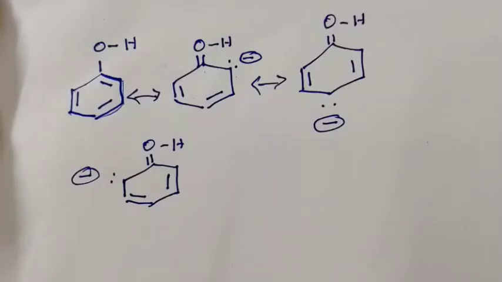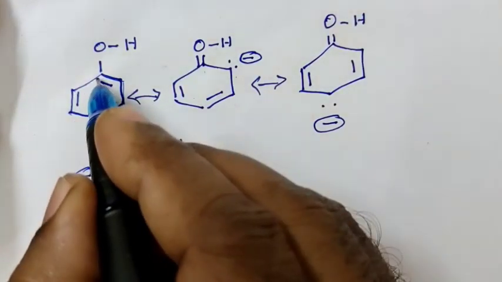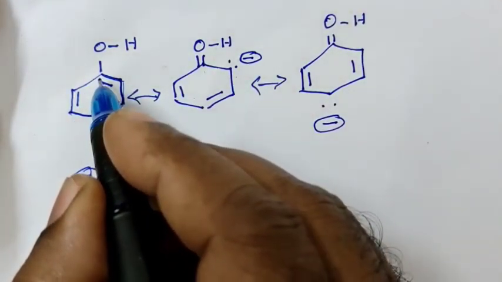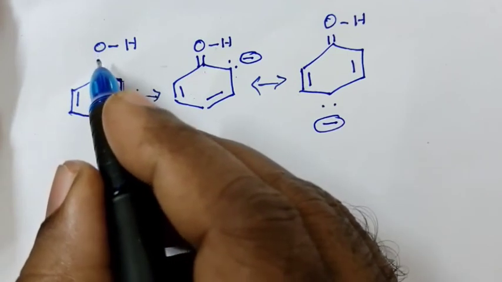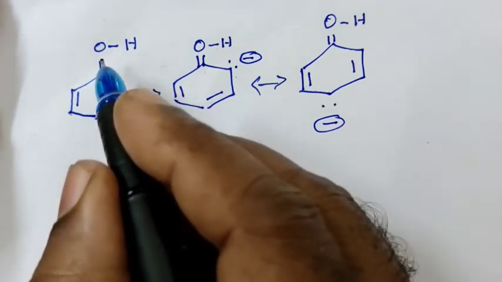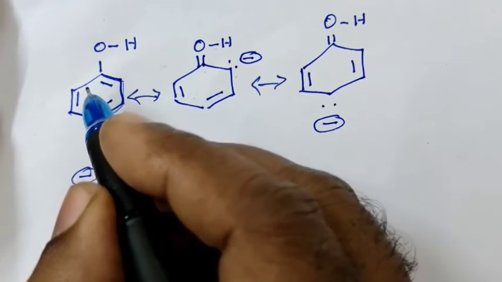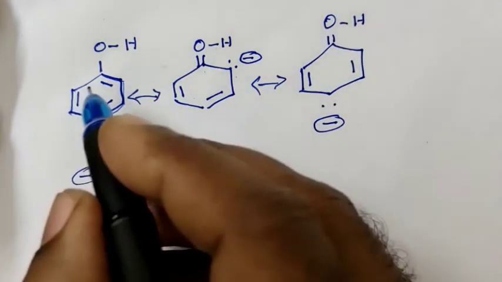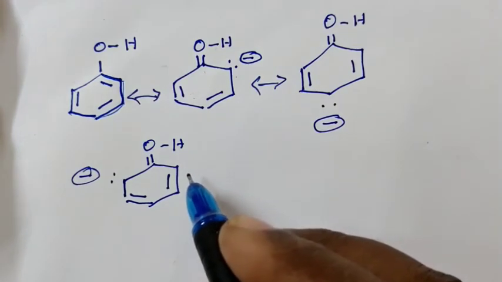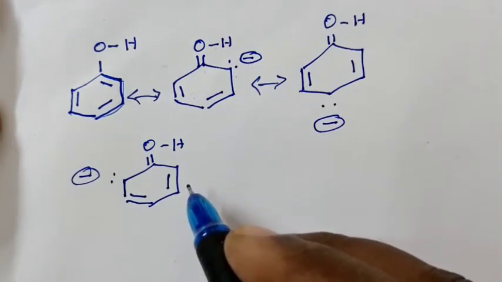Phenol, because of the electron withdrawing nature of the sp2 hybridized carbon which carries the OH group, has charge distribution in this way. The charge distribution can be represented with the help of resonance.